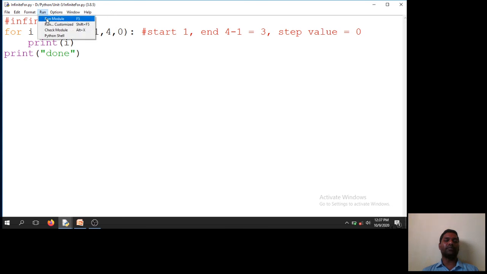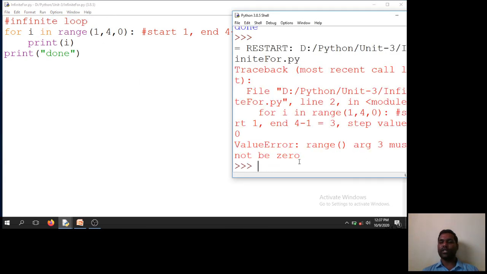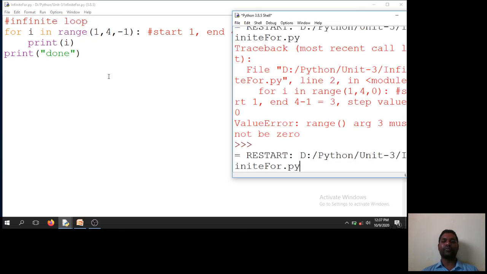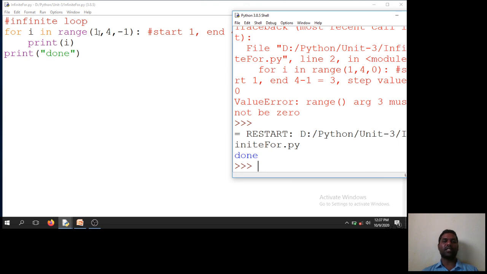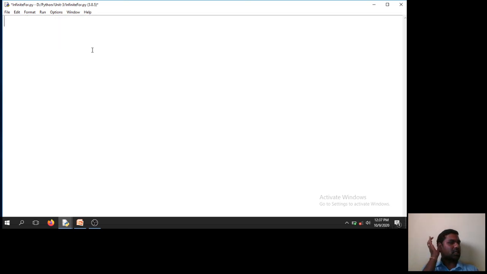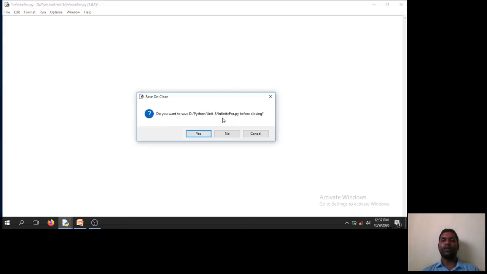So I say run, each and every time I will become 1. So the step value should not be 0, obviously. We have seen that in the PPTs, the value should not be 0. So I will take some other step value, minus 1, so it will not meet this condition. Run module. So it's done. This condition is failed. I is first 1 and later it's minus 1. It's done. So an infinite loop with for, I hope we can't write. Okay, fine, we can't do an infinite loop with for.